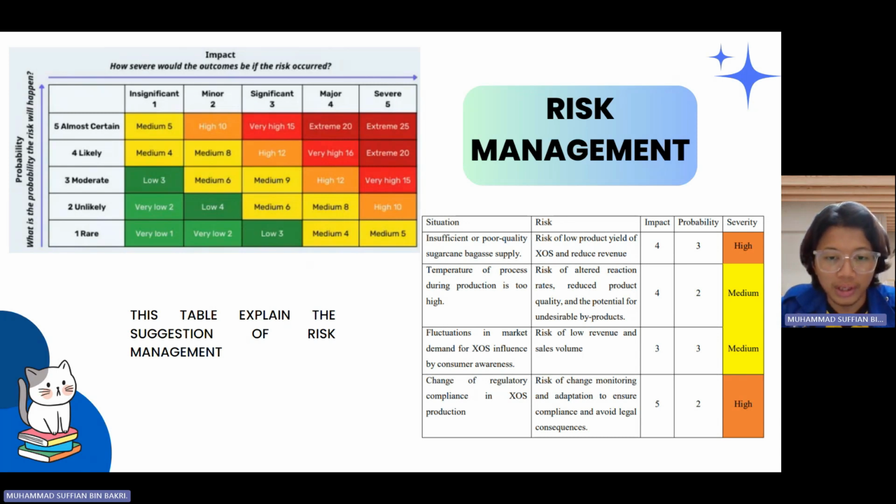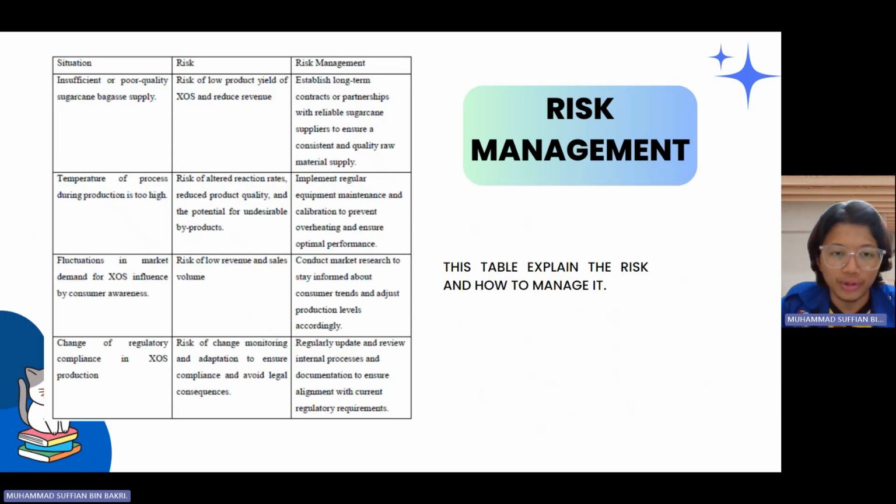For example, in situation 1, the poor quality of sugarcane bagasse can risk low product yield. So this situation is moderately likely to happen and the impact can affect the full production. Hence, the severity is high. In order to overcome the situation, we also list down the solutions in the next table. For situation 1, we conclude that we need to establish long-term contracts or partnerships with reliable sugarcane suppliers to ensure a consistent and quality raw material supply. There are other solutions that we stated in our project.